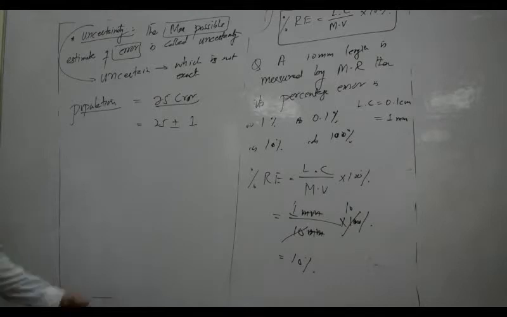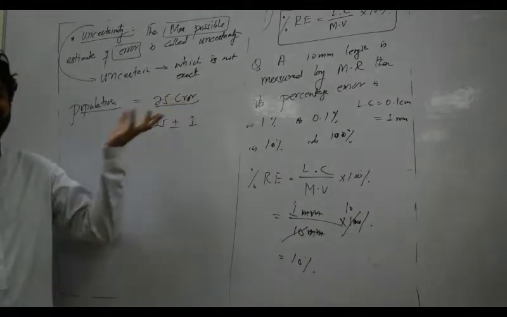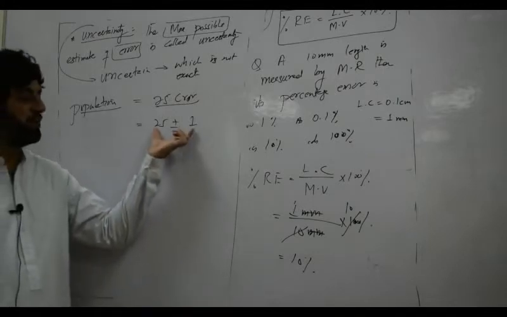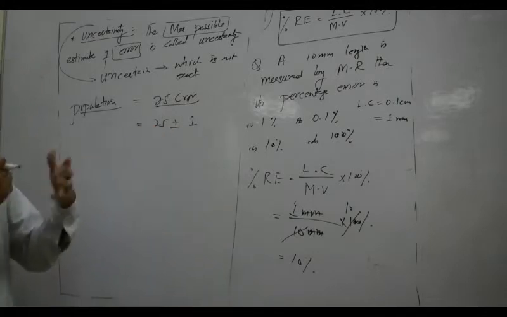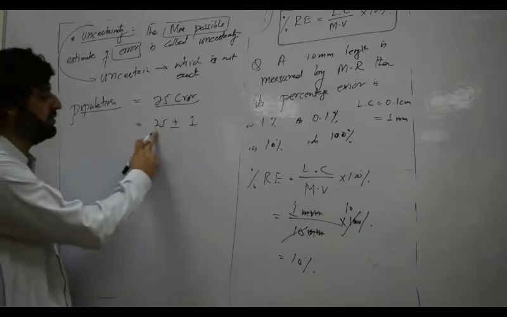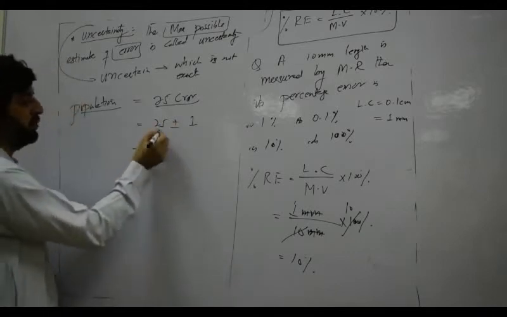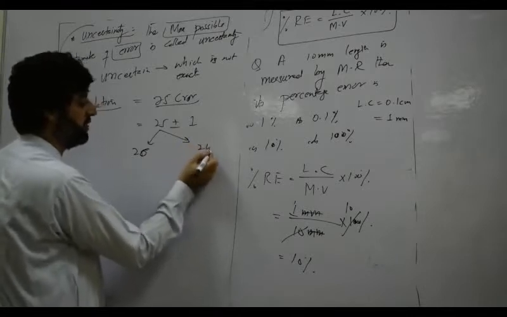So 25 plus 1 may be 26 crore, and 25 minus 1 may be 24 crore.